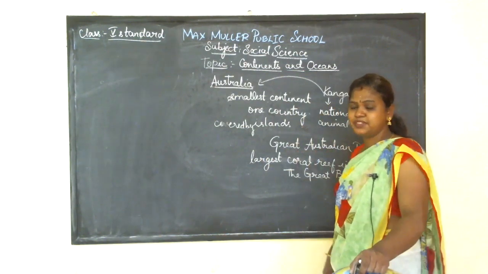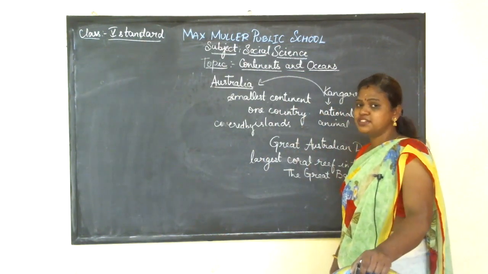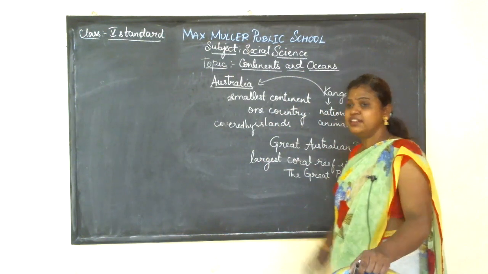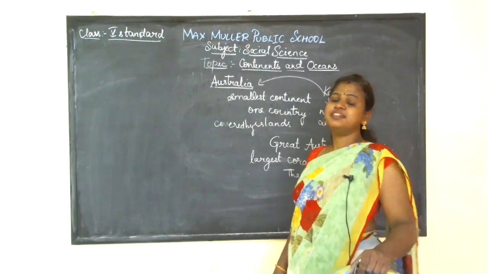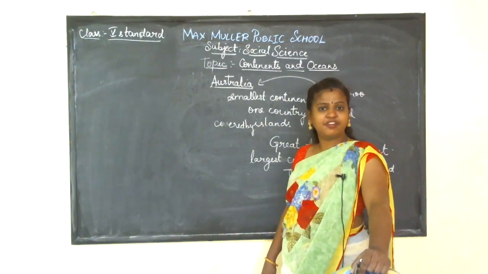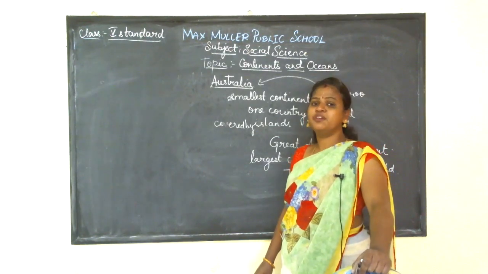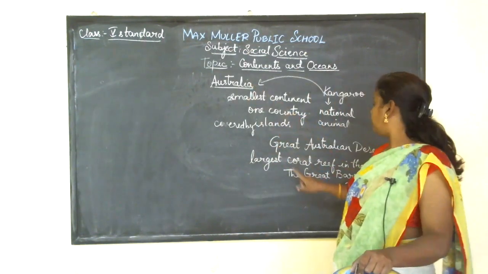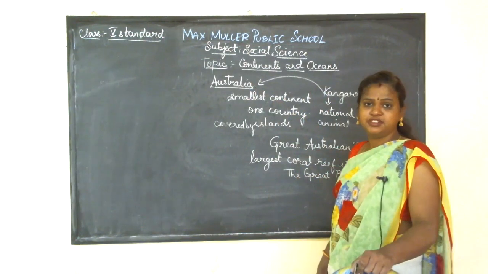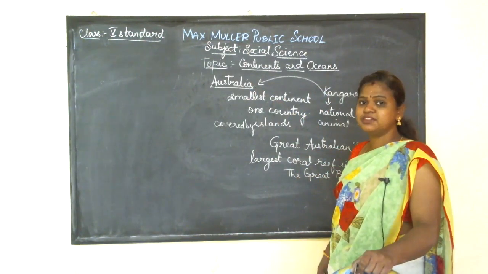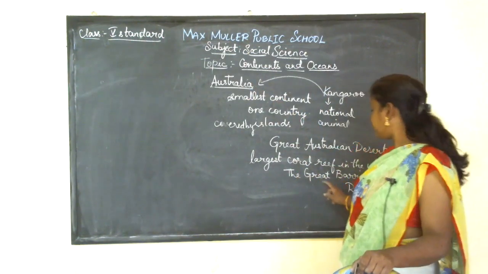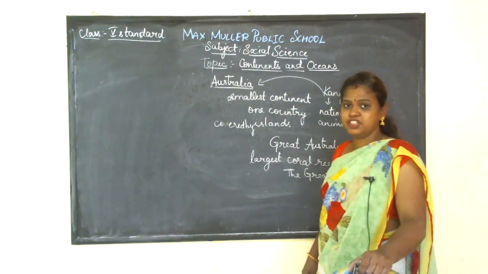So this is the famous desert which you can see in Australia. And in the whole world, there is a famous coral reef, the highest coral reef found in the world, that is in Australia, called the Great Barrier Reef. The coral reef name is the Great Barrier Reef, which is present in Australia.